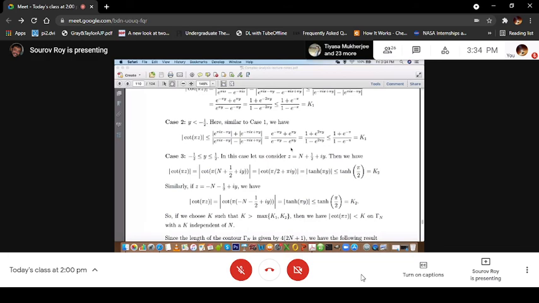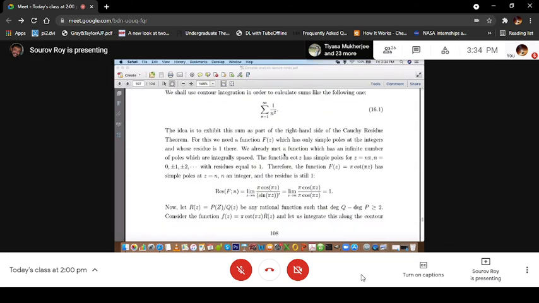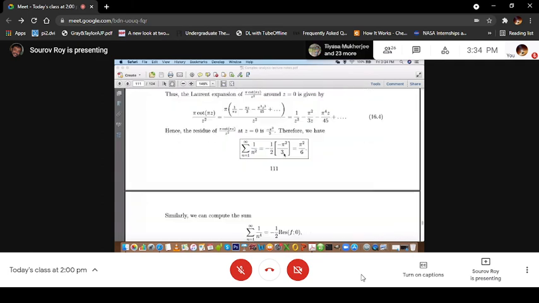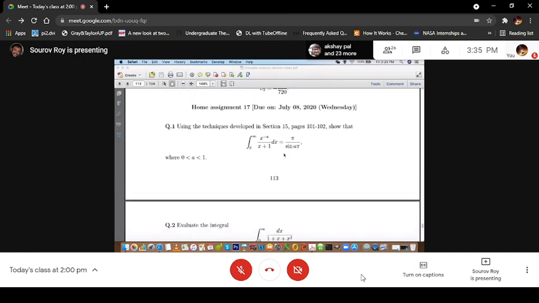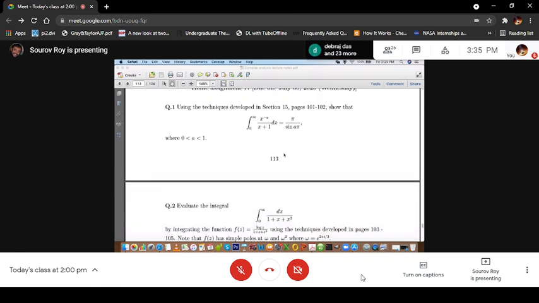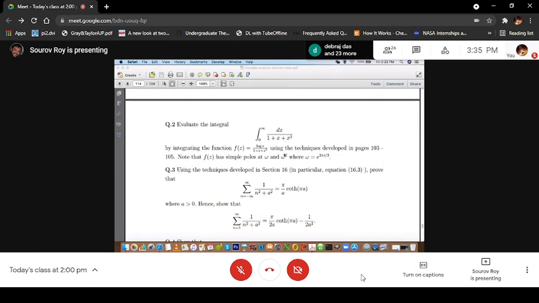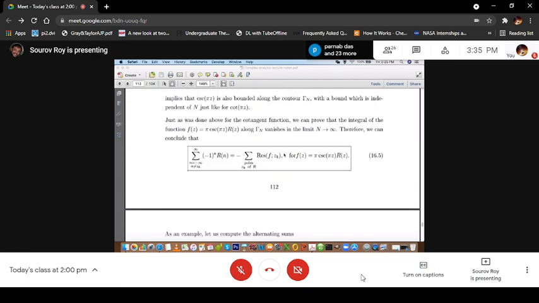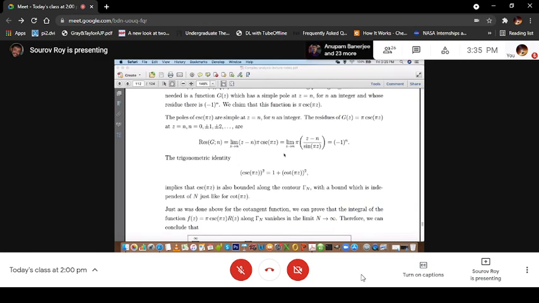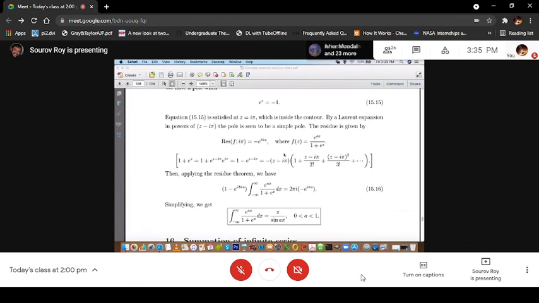Whatever examples we have done here, go through them, and some homework problems I will give you, which are written probably somewhere here. Some homework problems using the techniques that we developed. You can look at one or two problems from here that I will give. That's all, but the syllabus is this. And someone asked me about the syllabus for mid-sem, whether it will be there in the end-sem exam. So what do you want? Shall I keep it or shall I not keep it?